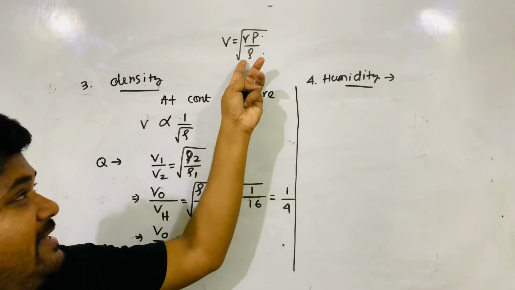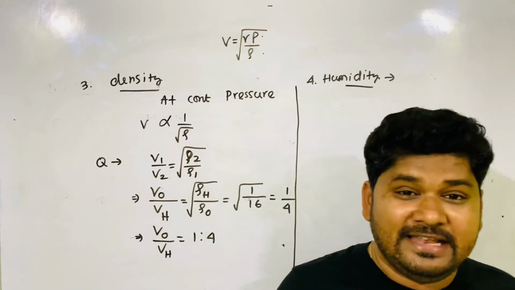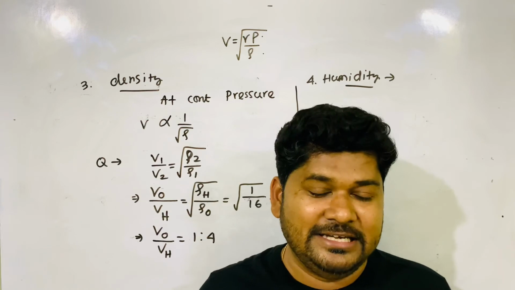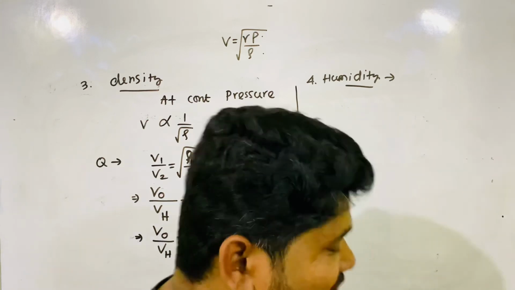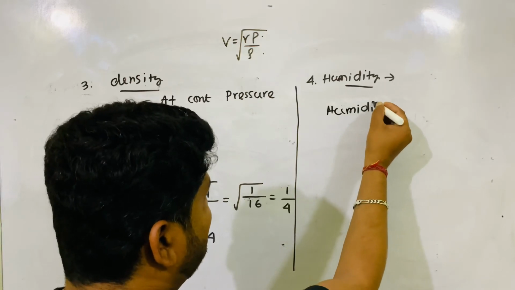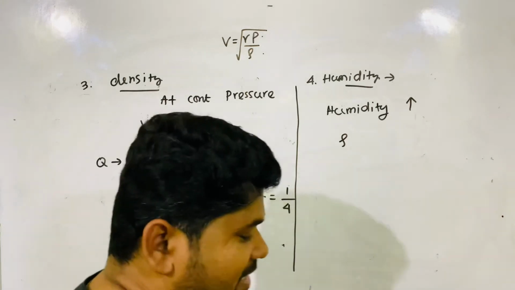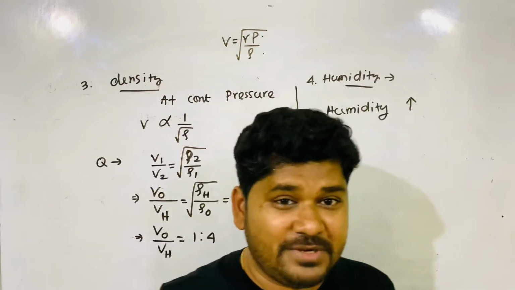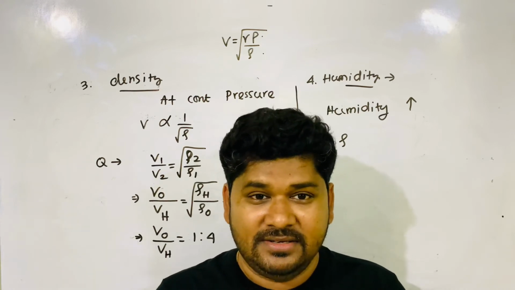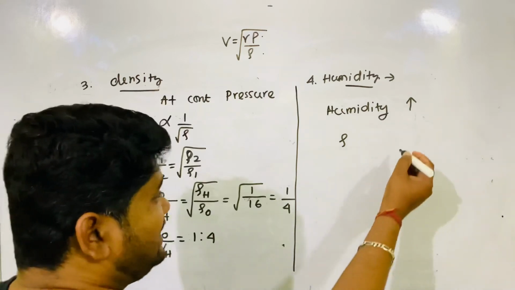Yes. Which quantity? Density of air. When moisture is present in air, the density of air gets affected. How is it affected? When humidity increases, what happens to the density of air? What question is coming to your mind? Now water vapor enters the air. When water vapor enters, what happens to the density of air? It increases.